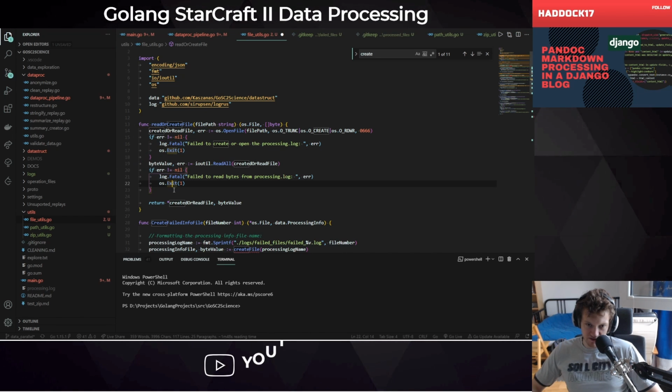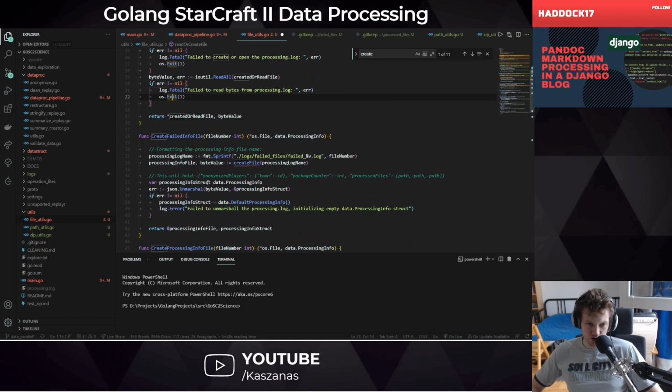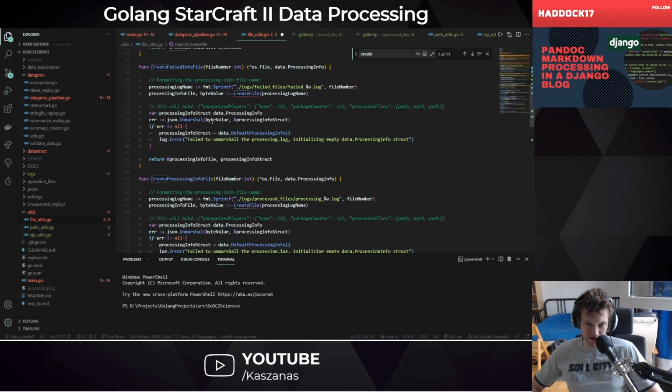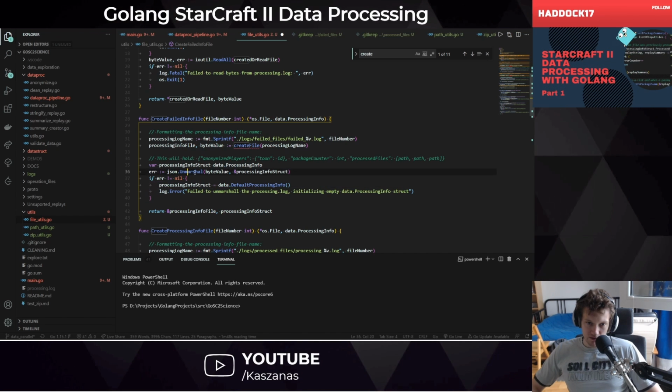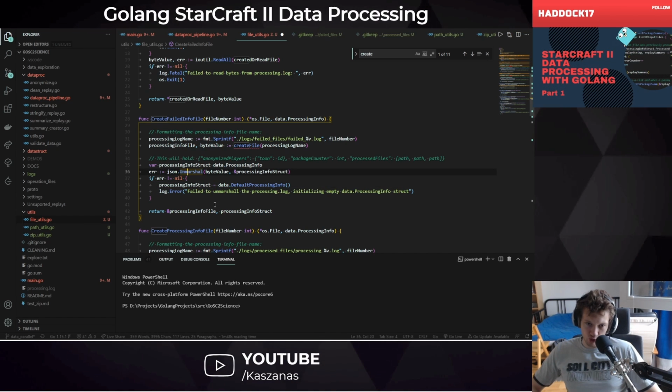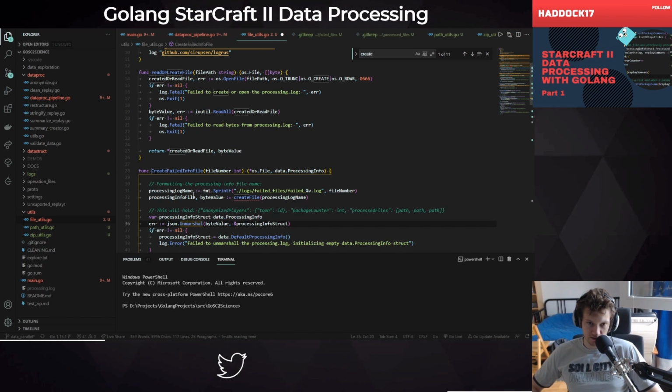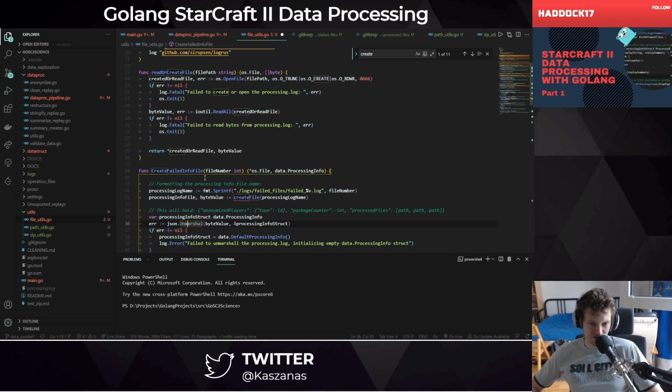And then I'm reading bytes from it if it exists, because JSON unmarshal requires me, I think, to pass in the byte values, right? Yes, and so, well, that's just the thing. I'm refactoring most of the code, so bear with me, and pretty soon we'll have this project.